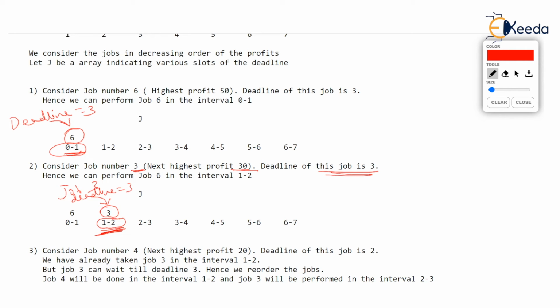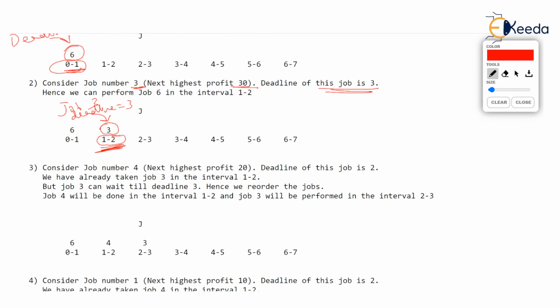Now we will consider job 4, which has the profit of 20. But there is a problem. The deadline of this job is 2, and we have already performed some job till 2 here. So you can't perform this job number 4, which has profit of 20.